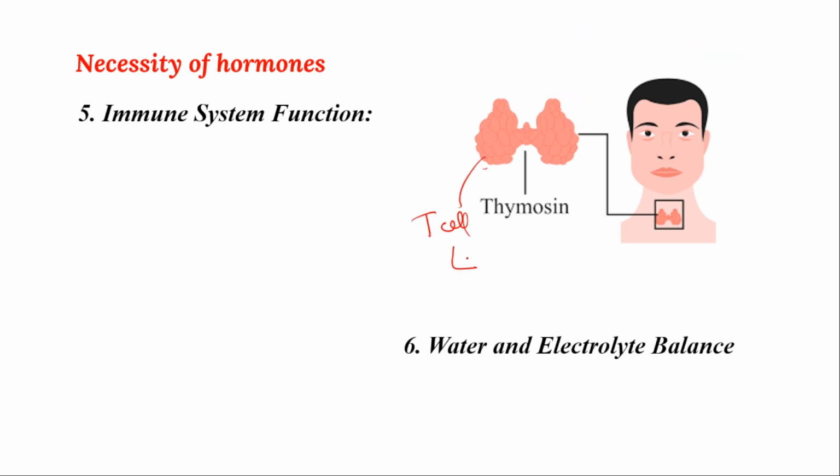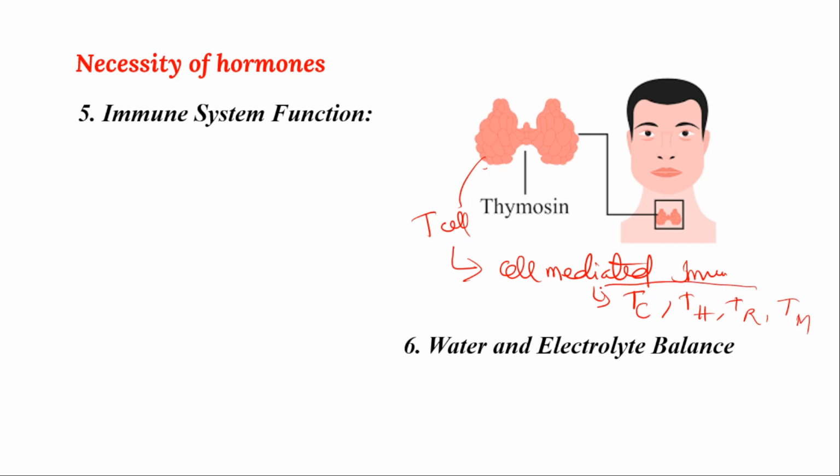These T cells mainly help in cell-mediated immunity. This immunity gives rise to T cytotoxic cells, T helper cells, T suppressor cells, and T memory cells.